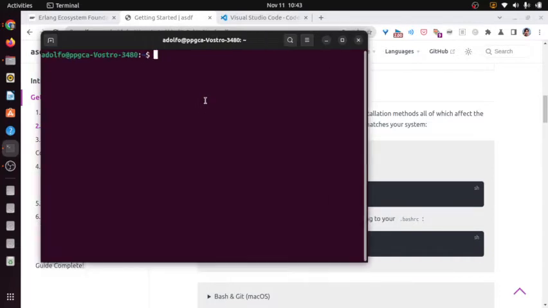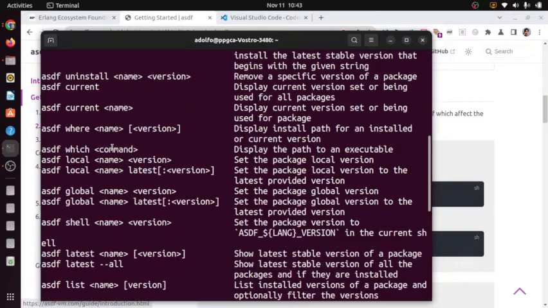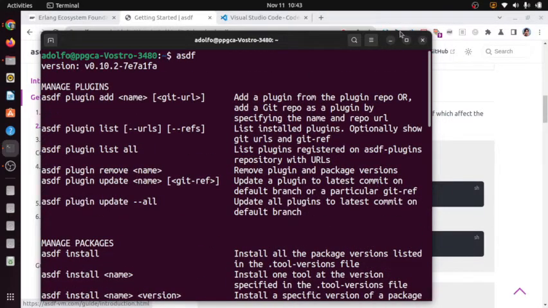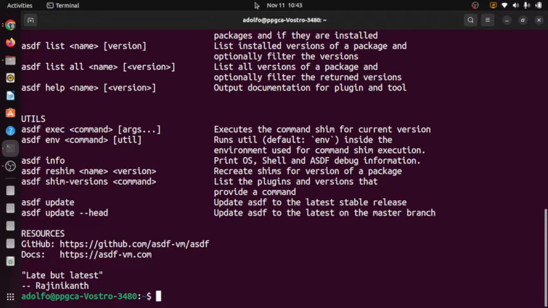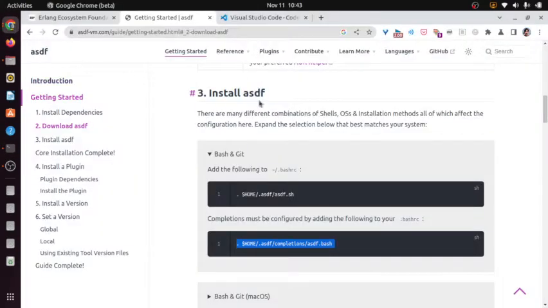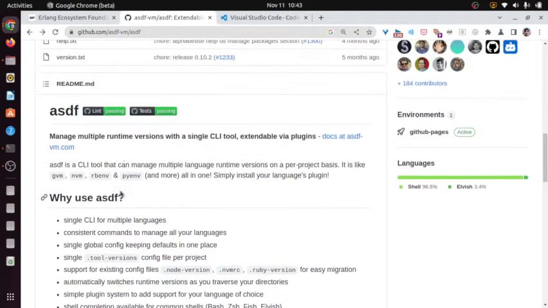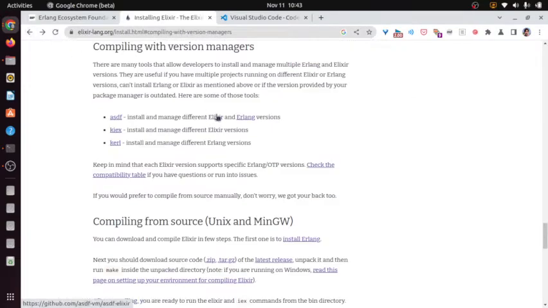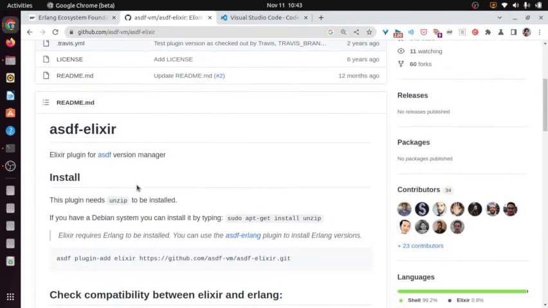And let's see if ASDF works. Okay, now ASDF is here, version 0.10.2. Okay, now that I have ASDF installed, I can use it to install Elixir and Erlang.